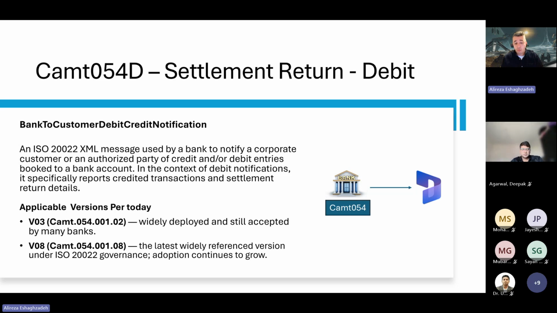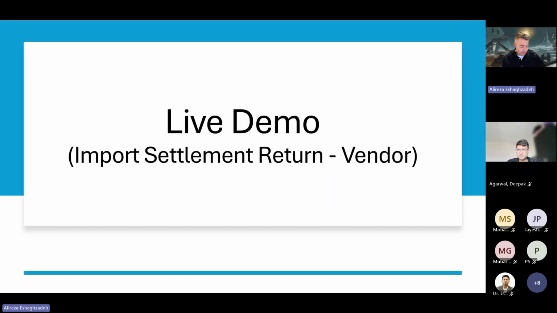So we have two most used versions here. The widely used one is the 02, which most countries use, or most banks, to be honest. And when it comes to the 08, there are some banks that also support this. It has more extension on the address and also on the big element in the payment file.